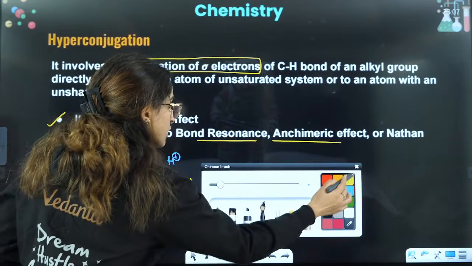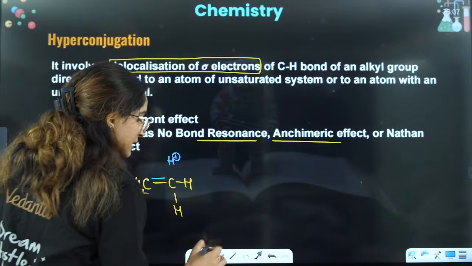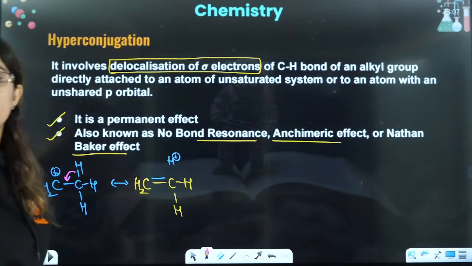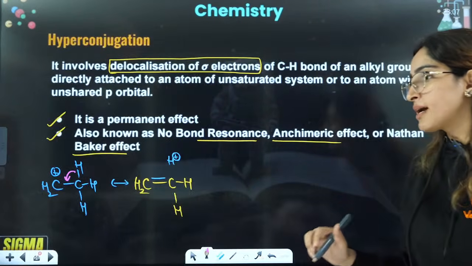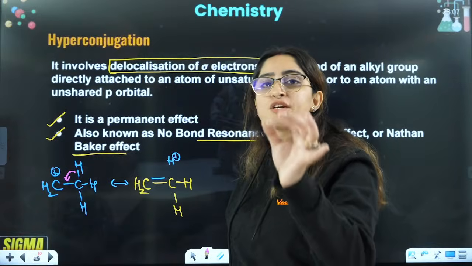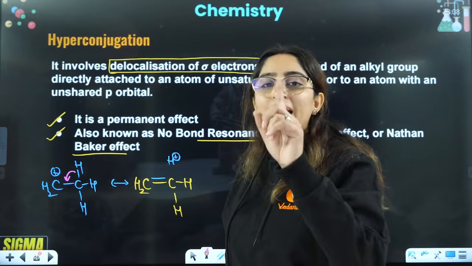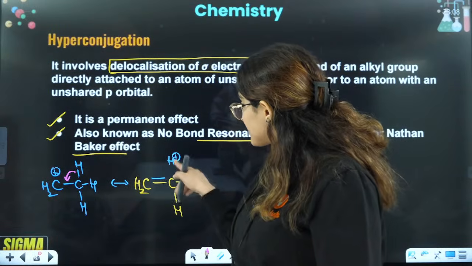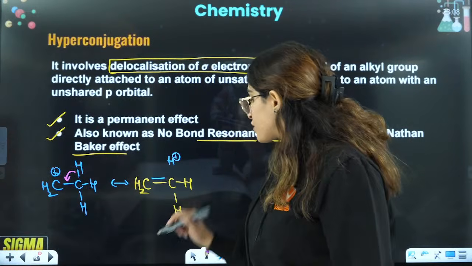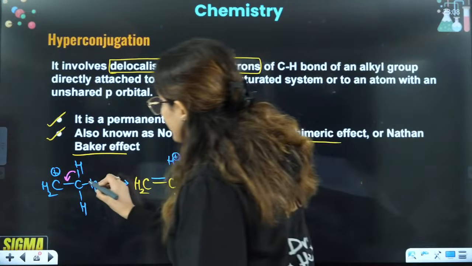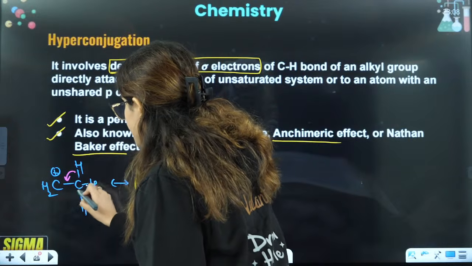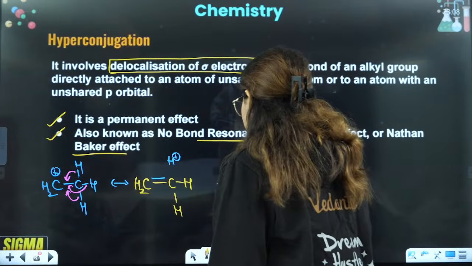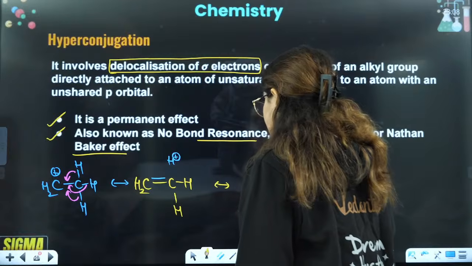So what exactly has happened? Here, this sigma bond has shifted. Shifting of sigma electrons is there. That is why it is called delocalization of sigma electrons. Pi electrons we are not moving here. Why is it called no bond resonance? Because you can see resonance is existing, but that is because of no bond. Another situation can be that instead of this bond, this bond can also shift here, or this bond can also shift here. That will give you different hyperconjugating structures like this.